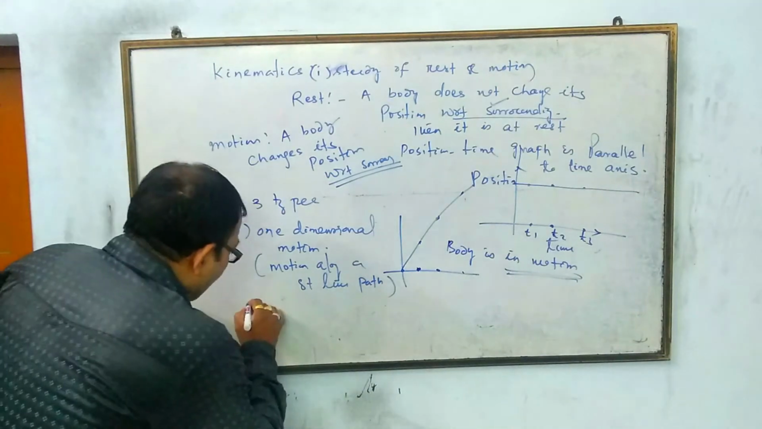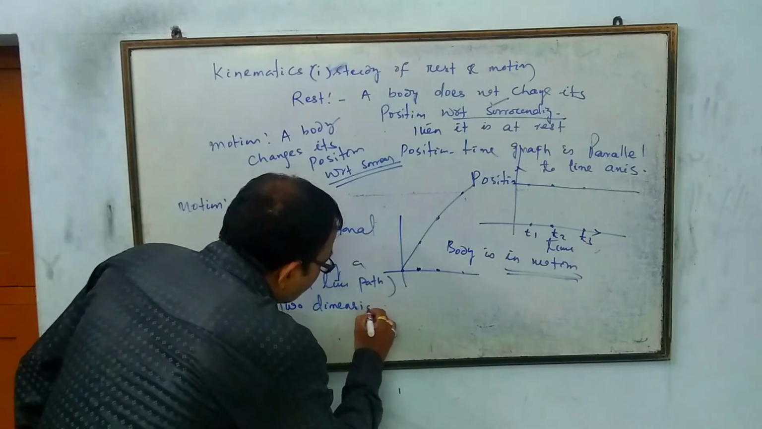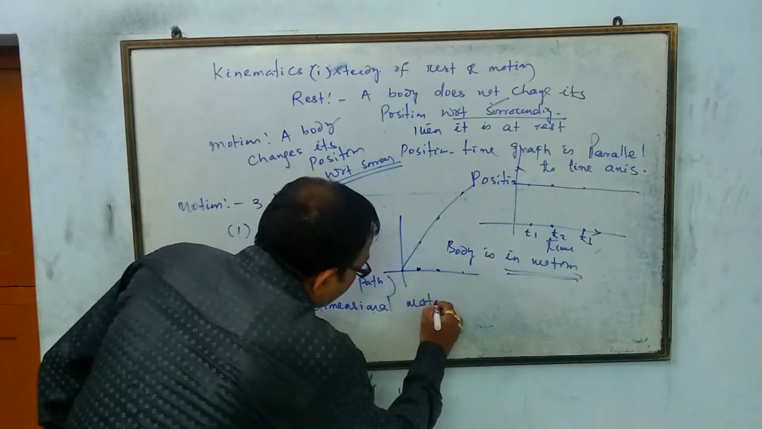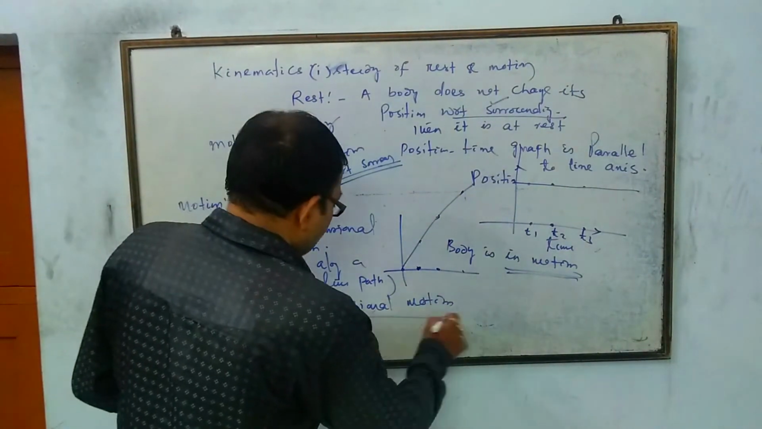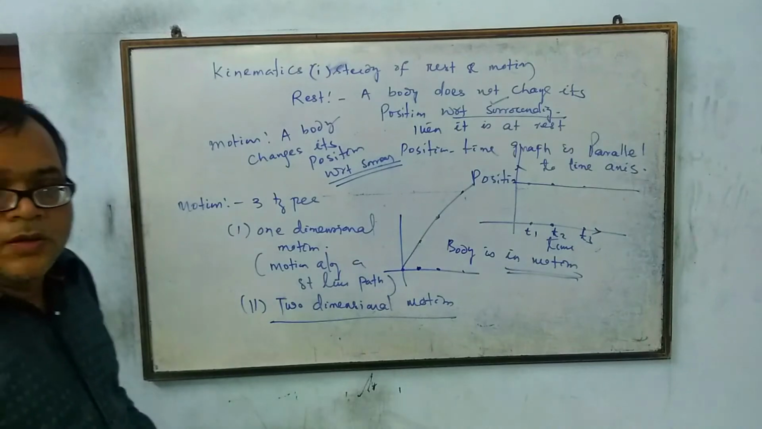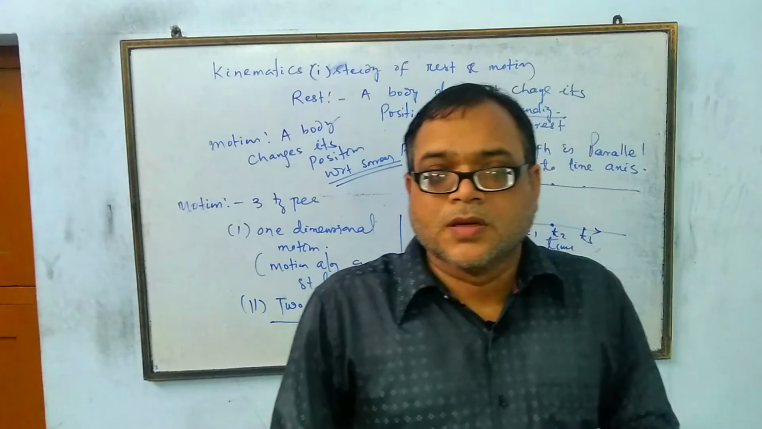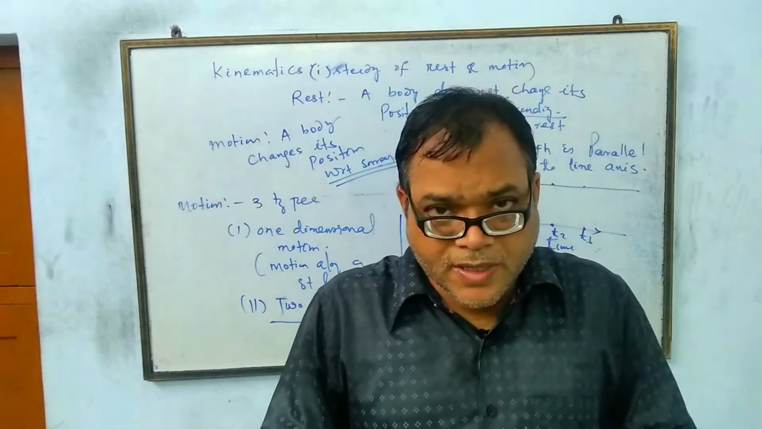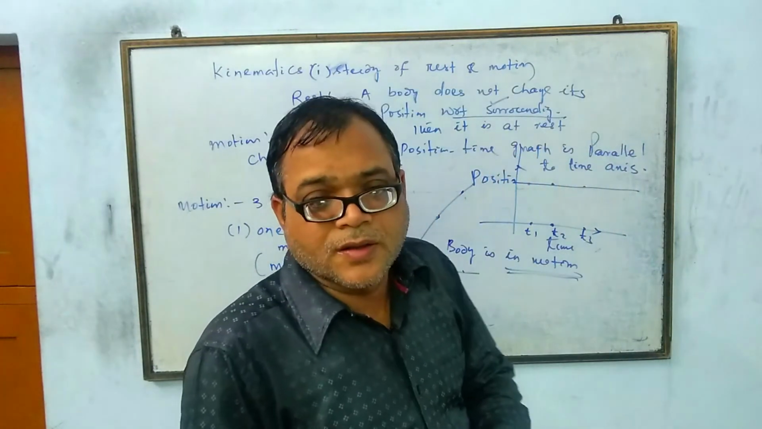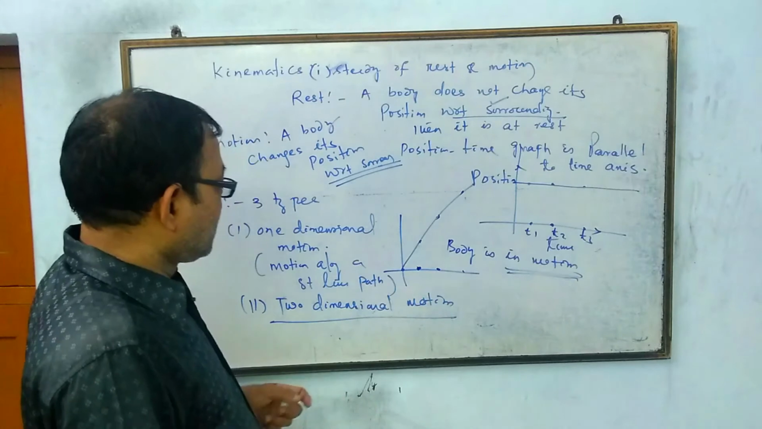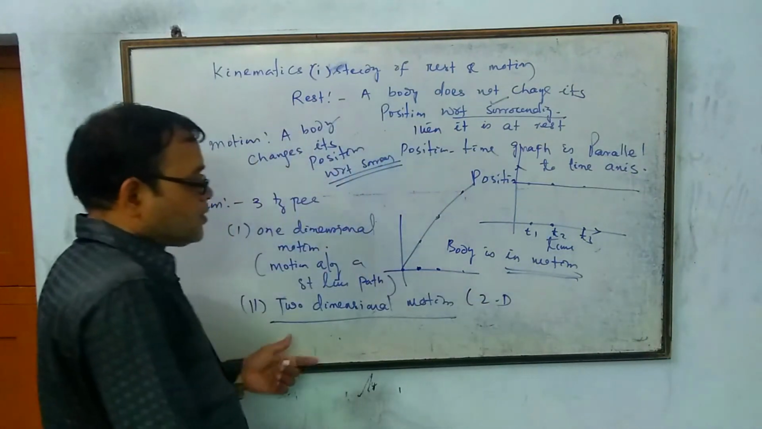Next is two-dimensional motion. What can be said about two-dimensional motion? That means the motion of the body is along the x-axis and y-axis, or y-axis and z-axis. Two axes are required. That means a two-dimensional coordinate system can explain the motion of the body.